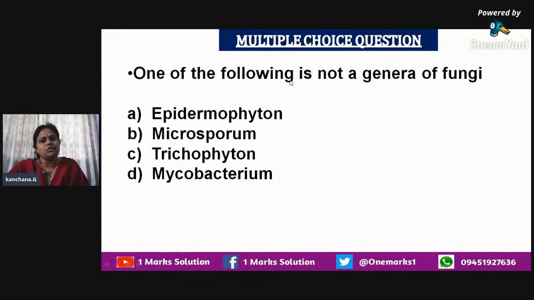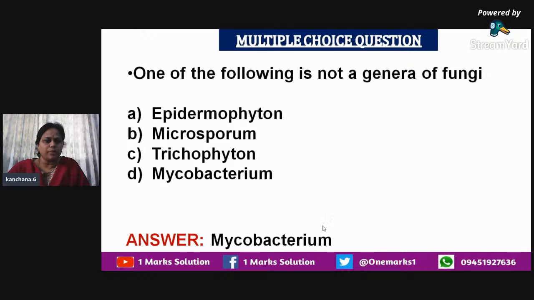So one of the following is not a genera of the fungi. As I told you, they're asking which one among the following is not a genera of the fungi. We know that epidermophyton, microsporum and trichophyton are all genera of the fungi. So the answer is Mycobacterium. Mycobacterium is a genus that includes Mycobacterium tuberculosis and Mycobacterium leprae, which cause tuberculosis and leprosy respectively. So the answer is going to be Mycobacterium. This is not a genera of fungi.